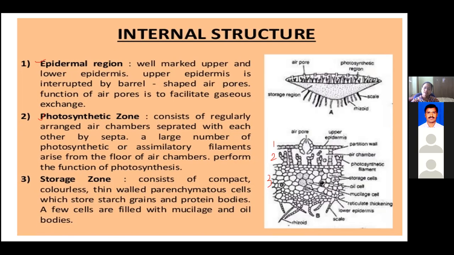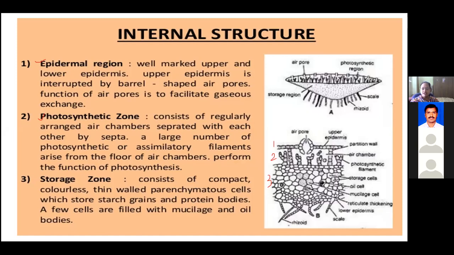So what does this zone consist of? In this zone you can see certain cells. These are also parenchymatous cells which are arranged one above the other, and they will be dividing. Due to these filamentous structures, they form certain chambers.